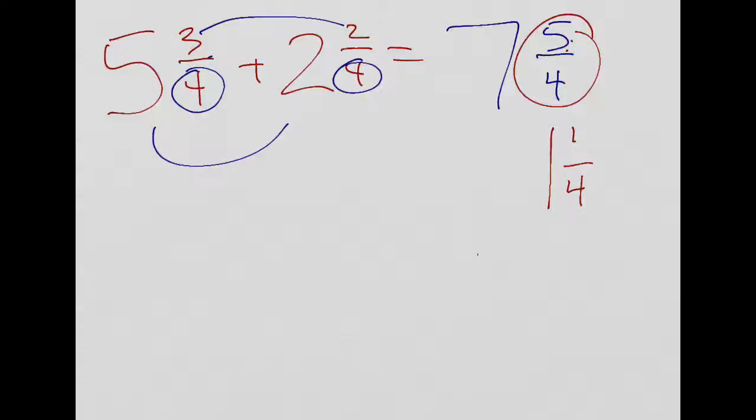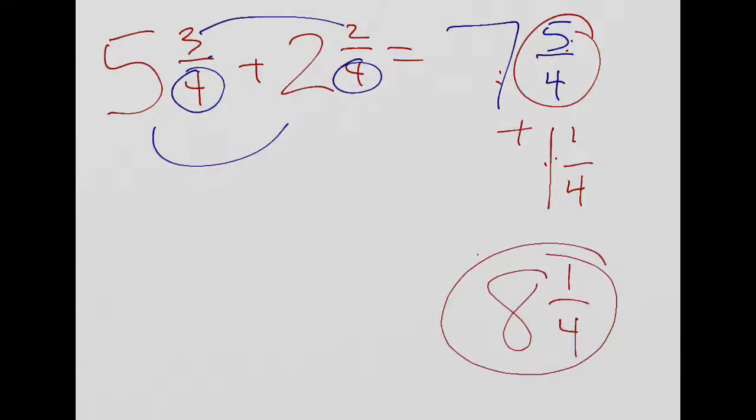And then we can't forget, though, to add that to the whole number that's already there. And, of course, you just add your whole number. 7 plus 1 is 8, and then your fraction is just 1/4. So the answer for that would be 8 and 1/4.